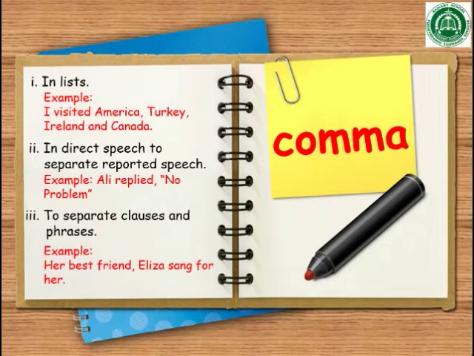In direct speech, we use it to separate reported speech from reporting speech. For example, Ali replied, no problem. I separate my reporting speech by using a comma. The next one is to separate clauses and phrases. Her best friend, Alize, sang for her. I separate my clauses by using commas.